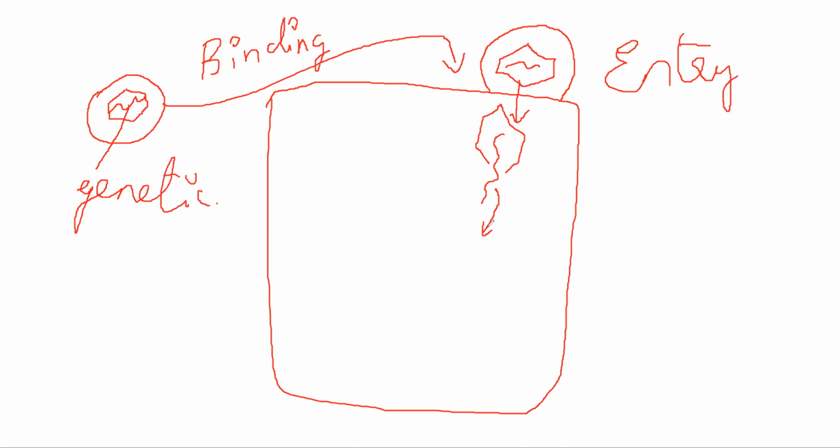Here, this virus, first of all, it will bind to a susceptible cell. It will bind to any cell actually. Once it is bound to that cell, it will enter into the cell, and after entering, it will uncoat itself. Uncoating occurs. Now, this genetic material generally tends to be RNA.